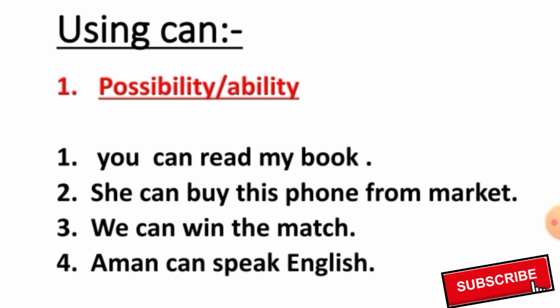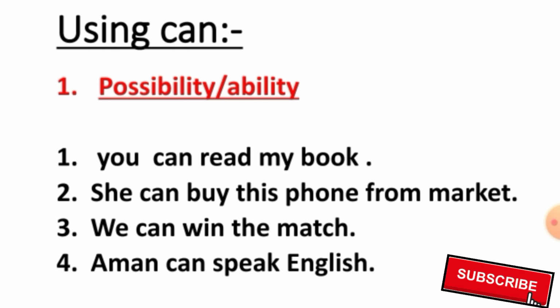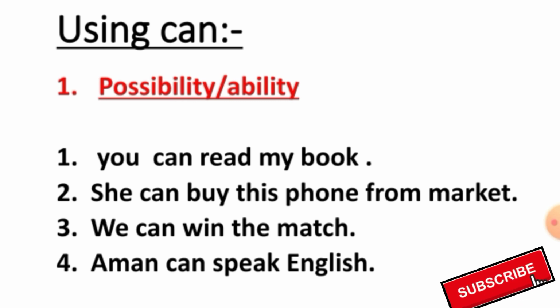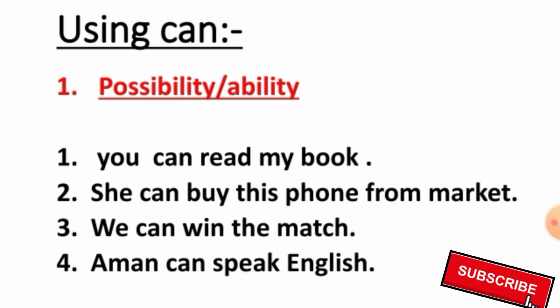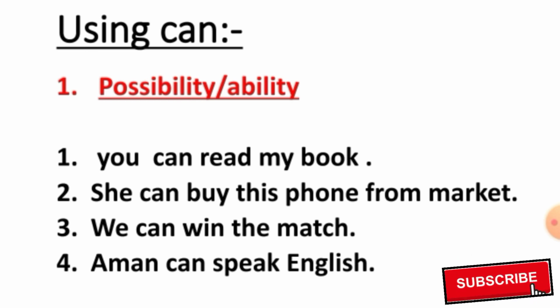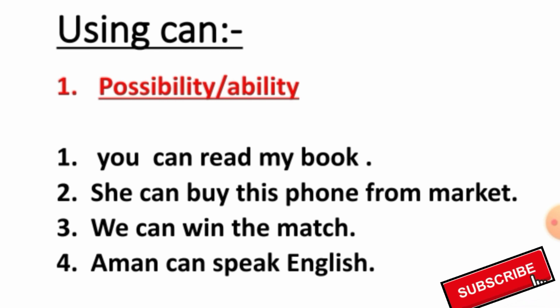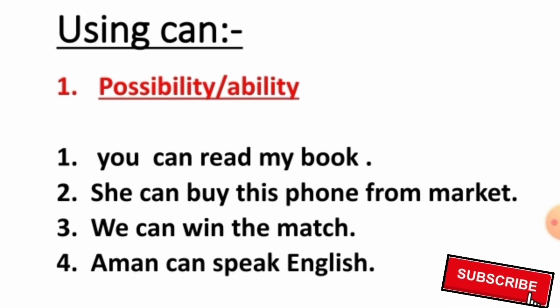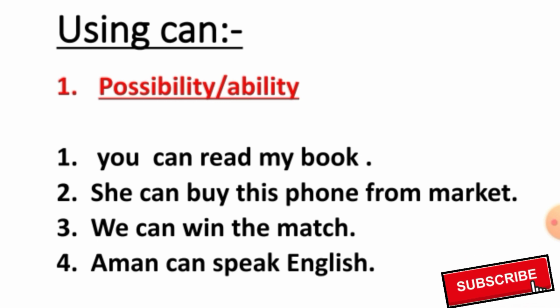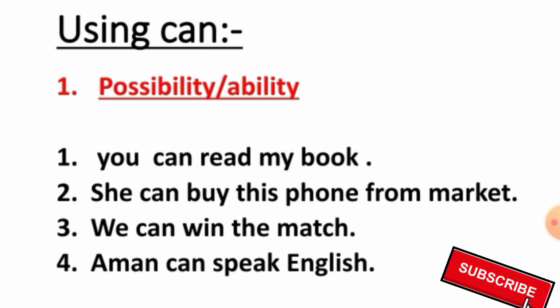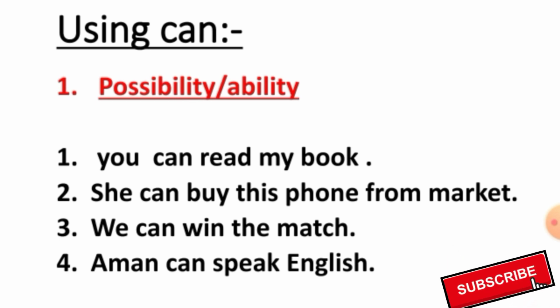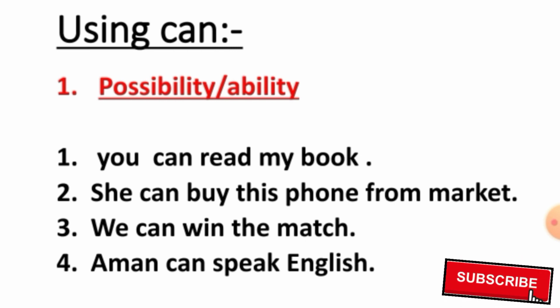Let's look at the second example. She can buy this phone from market. It shows the possibility. She can buy this phone from market or she cannot, but it is a positive sentence. Let's look at the third one: we can win the match. In this sentence, it shows the ability of the person.